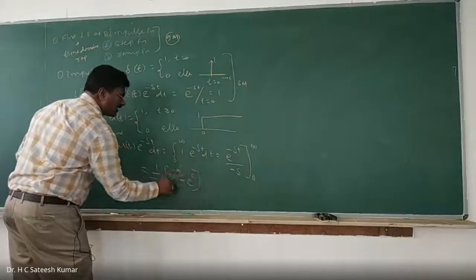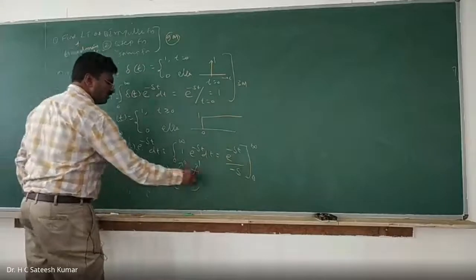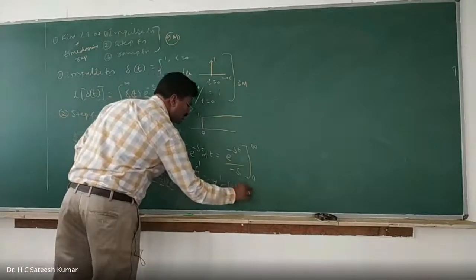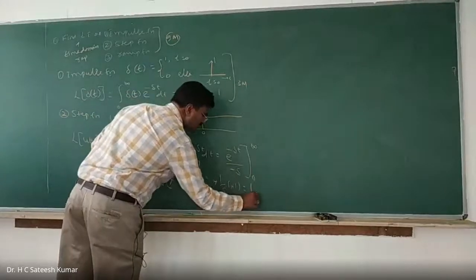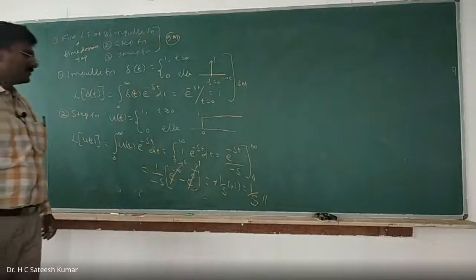E to the power of minus infinity is 0, e to the power of 0 is 1. Therefore, what will you get? Minus 1 by s into minus 1, minus minus gets cancelled. The answer is 1 by s. The Laplace transformation of step function is 1 by s. We get it.